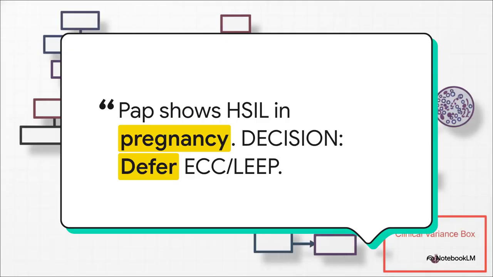Check out this clinical variance box. It perfectly shows how to navigate this exact trap. You have a 26-year-old at 14 weeks gestation, and her PAP shows HSIL. The colposcopy confirms a high-grade transformation zone. Now, the non-pregnant algorithm would be screaming for a LEEP or an ECC right now, but the choice architecture in pregnancy forces expert colposcopic observation. You have to defer those excisional traps and safely reevaluate the patient in the postpartum period.